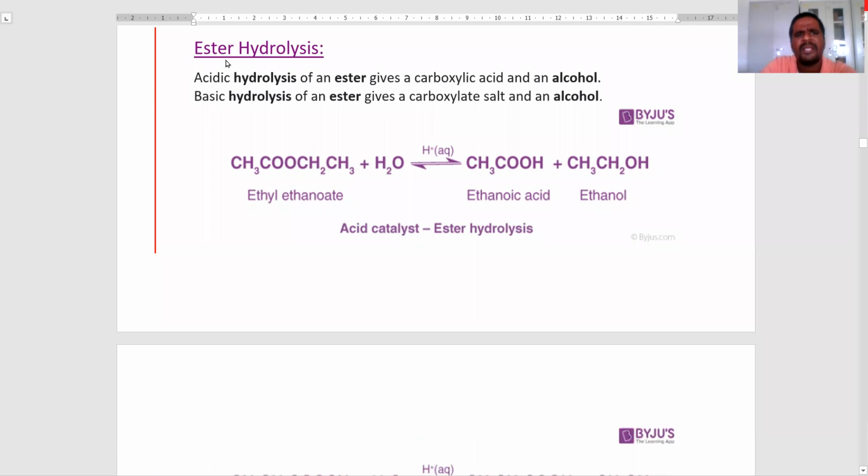Next one is ester hydrolysis. Generally, ester hydrolysis is of two types: acidic hydrolysis and basic hydrolysis. Acidic hydrolysis of an ester gives a carboxylic acid and an alcohol. Basic hydrolysis of an ester gives a carboxylic acid salt and an alcohol.